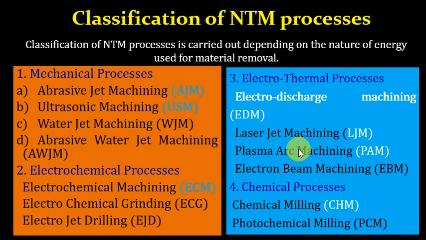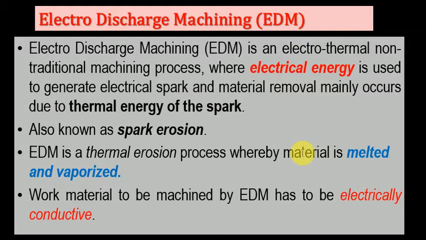This third group contains four types of processes: the first is electro discharge machining, the second is laser jet machining, the third is plasma arc machining, and the fourth is electron beam machining. Okay, now let us start with the electro discharge machining process. What is the electro discharge machining process?